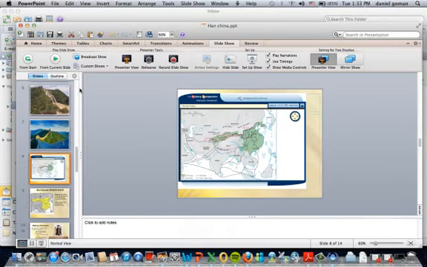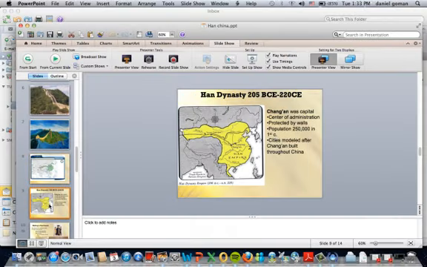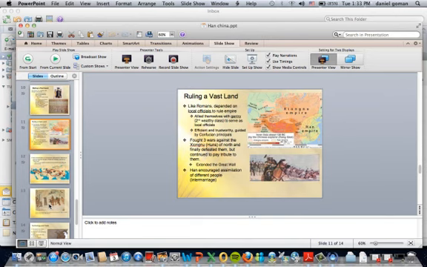Let's see, I think we are done, but one last thing that I thought I'd put in here is that, like the Romans, the Han conquered neighbors and would exact tribute from them. They conquered parts of Korea and all the way down into southern China as well.